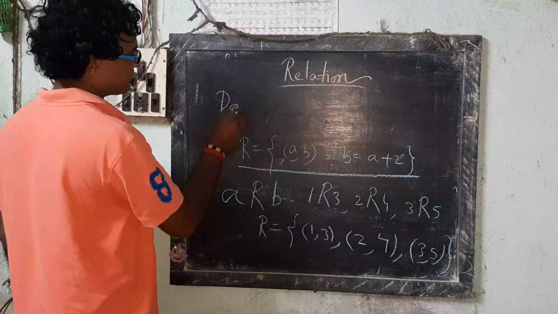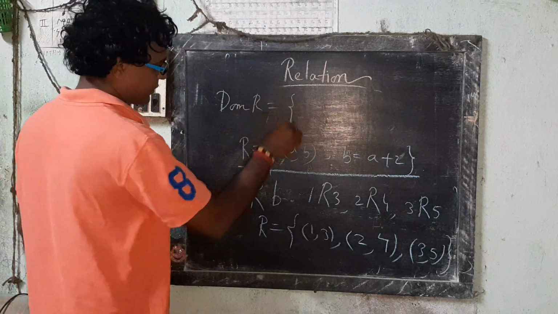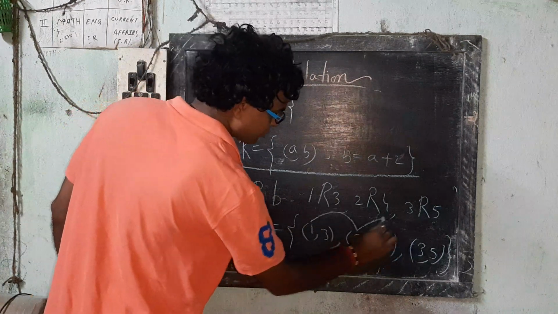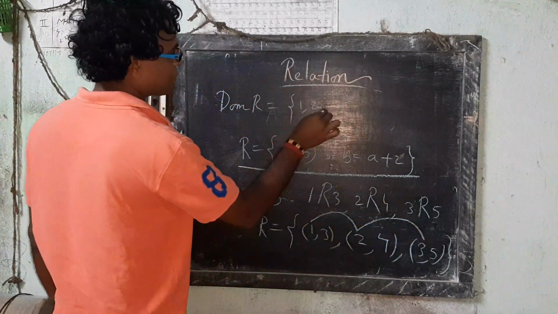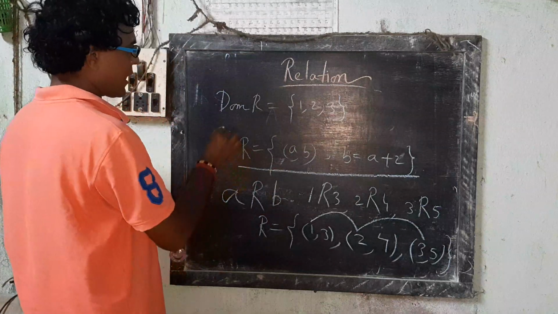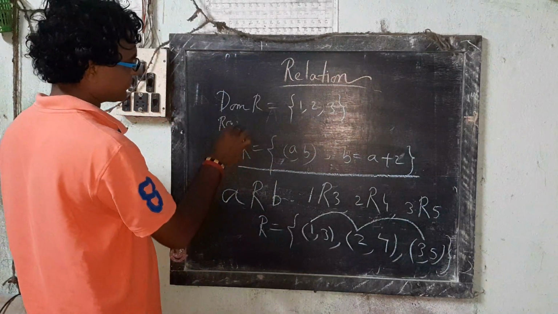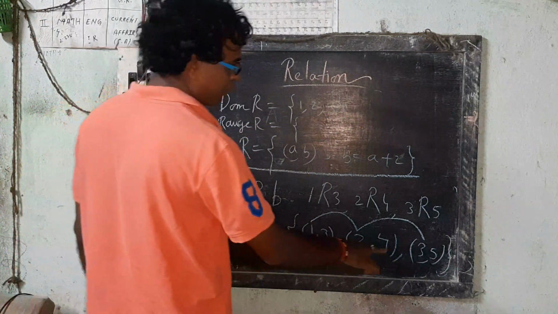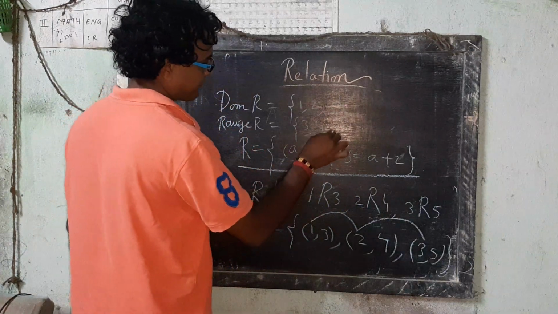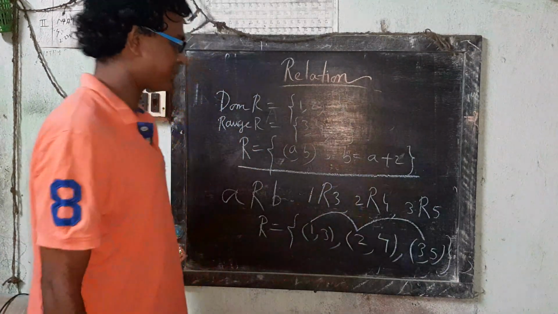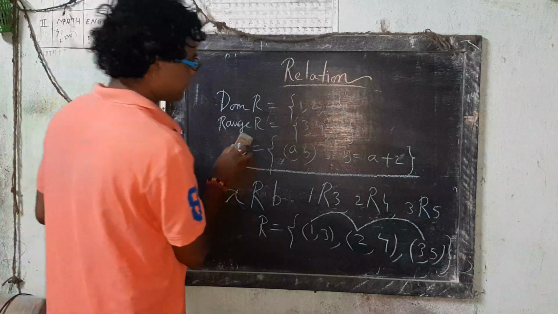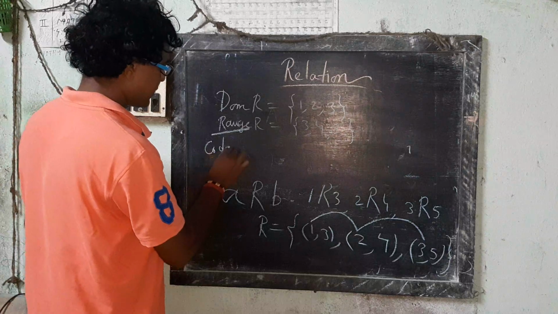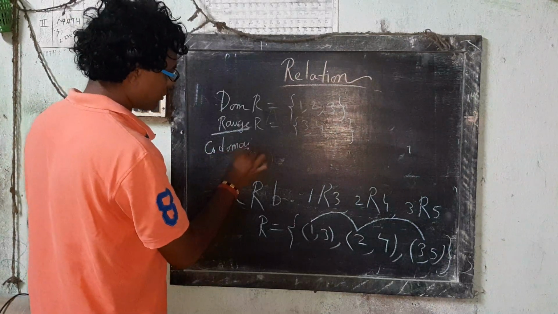Dom of R is 1, 2, 3, and range of R is written as 3, 4, 5. Also, we may write range, also called codomain.